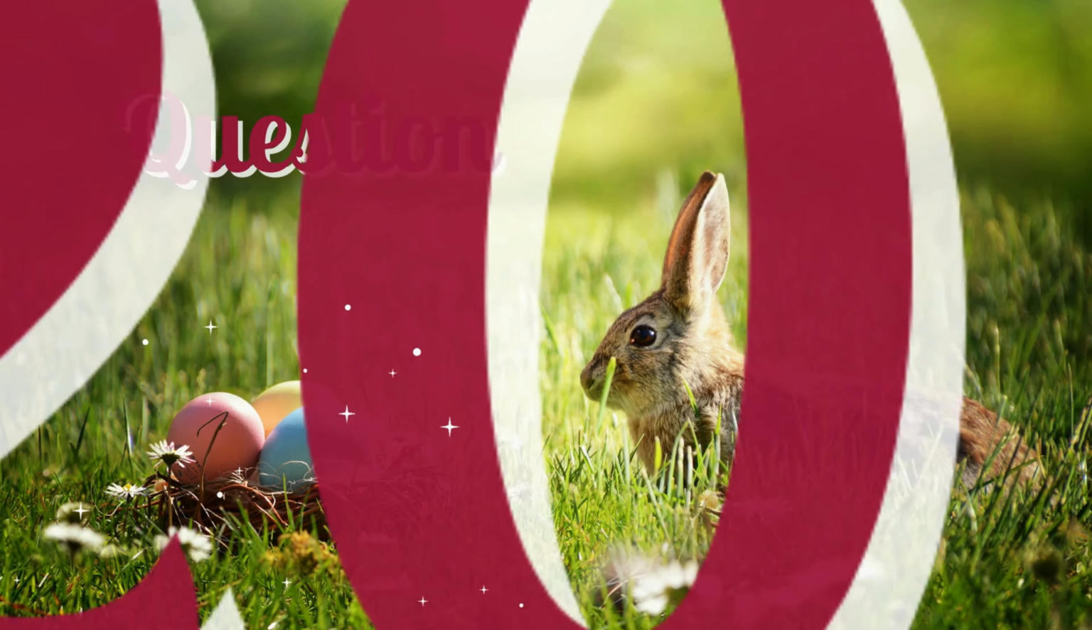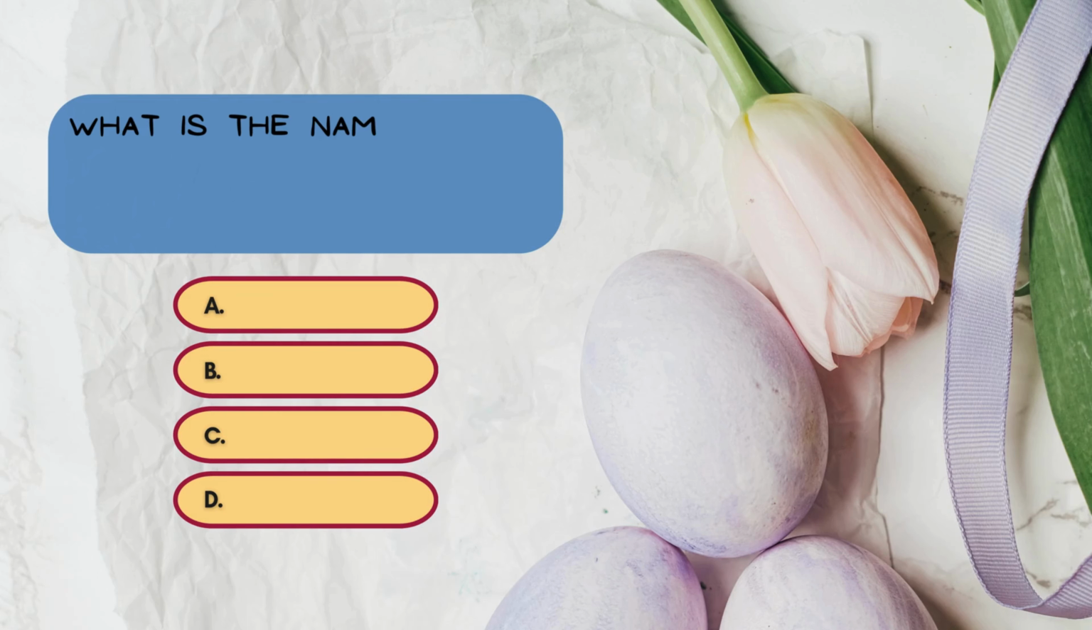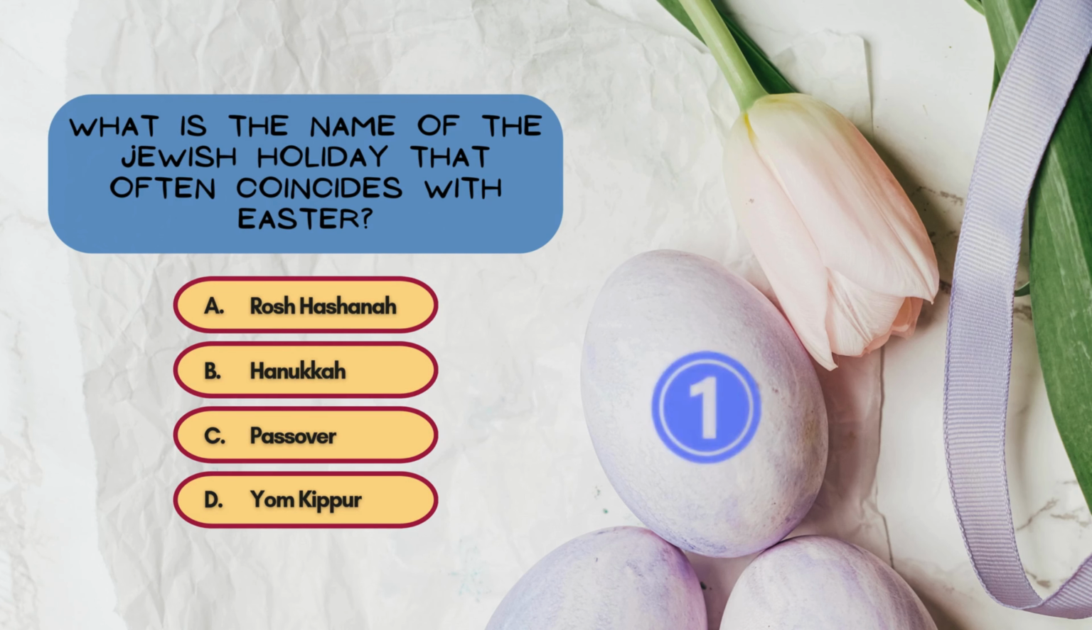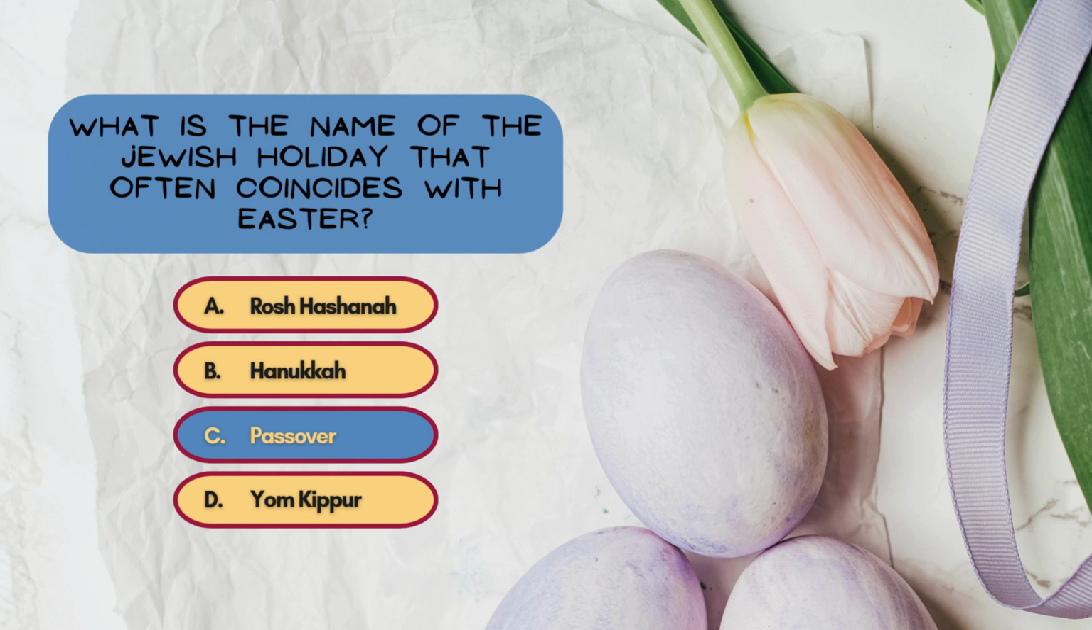Question number 20. What is the name of the Jewish holiday that often coincides with Easter? Rosh Hashanah, Hanukkah, Passover, or Yom Kippur? Passover, commemorating the Israelites' escape from slavery in Egypt, often overlaps with Easter, as the Last Supper was a Passover meal.